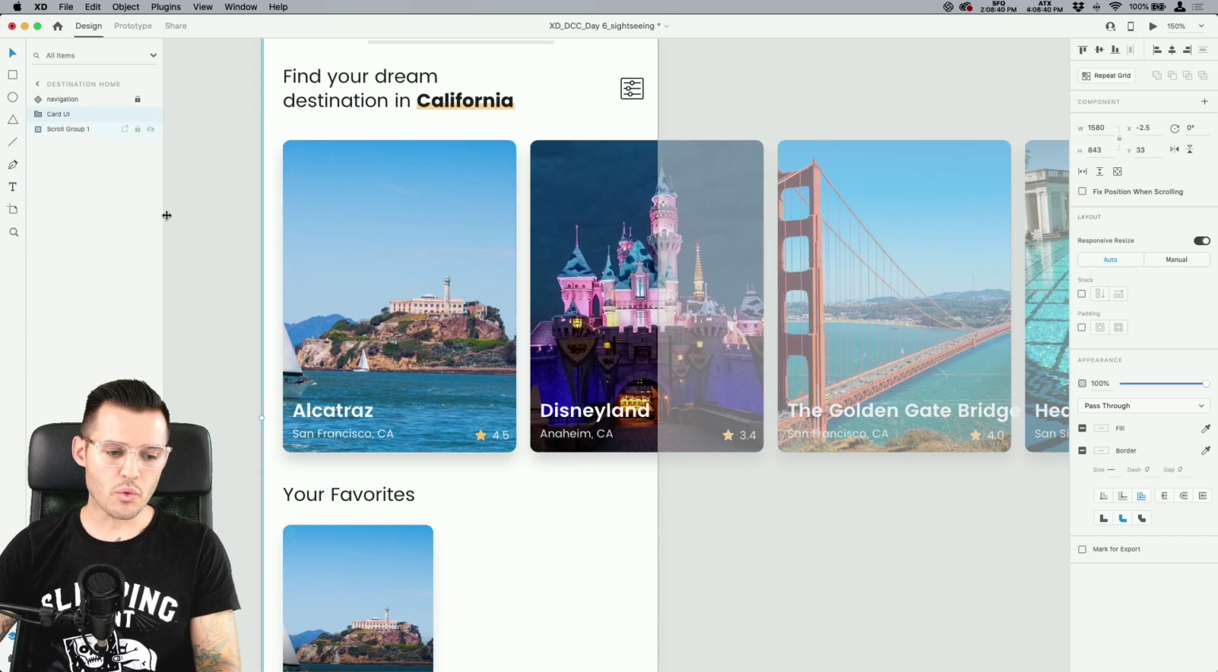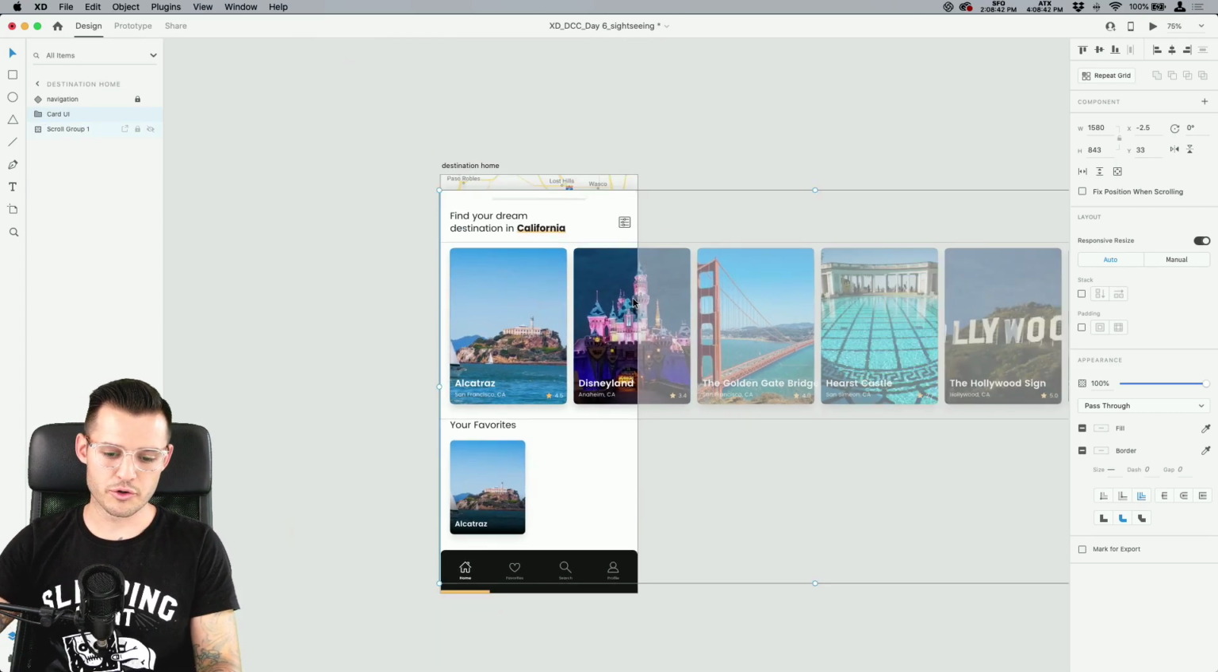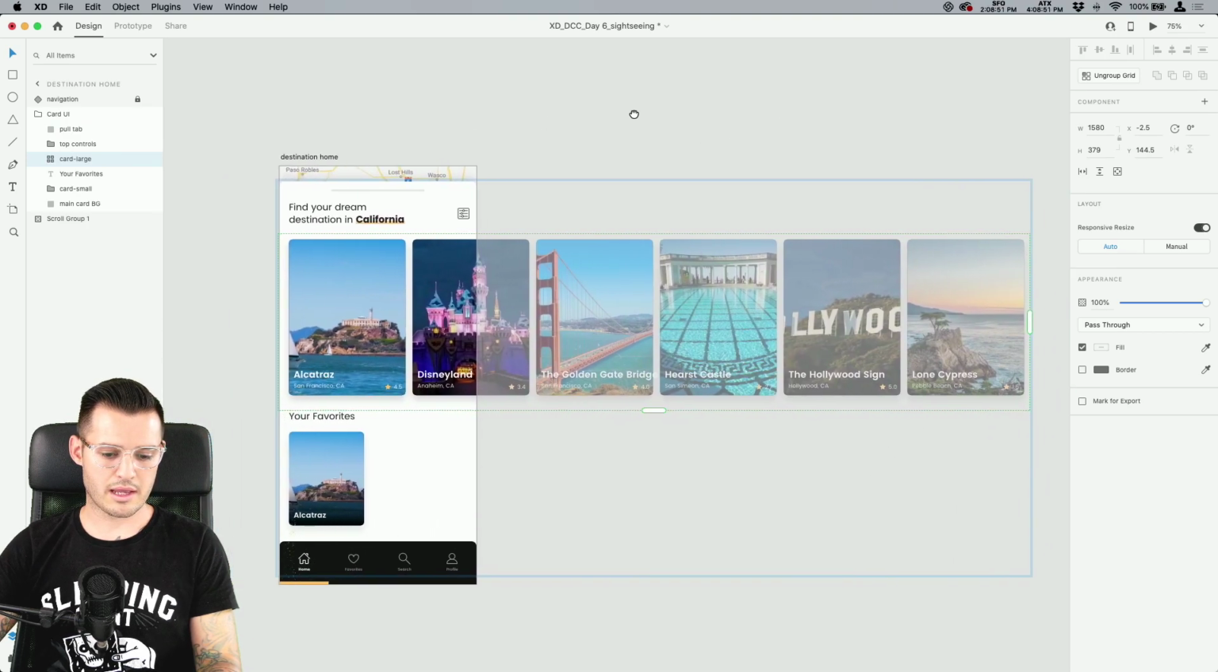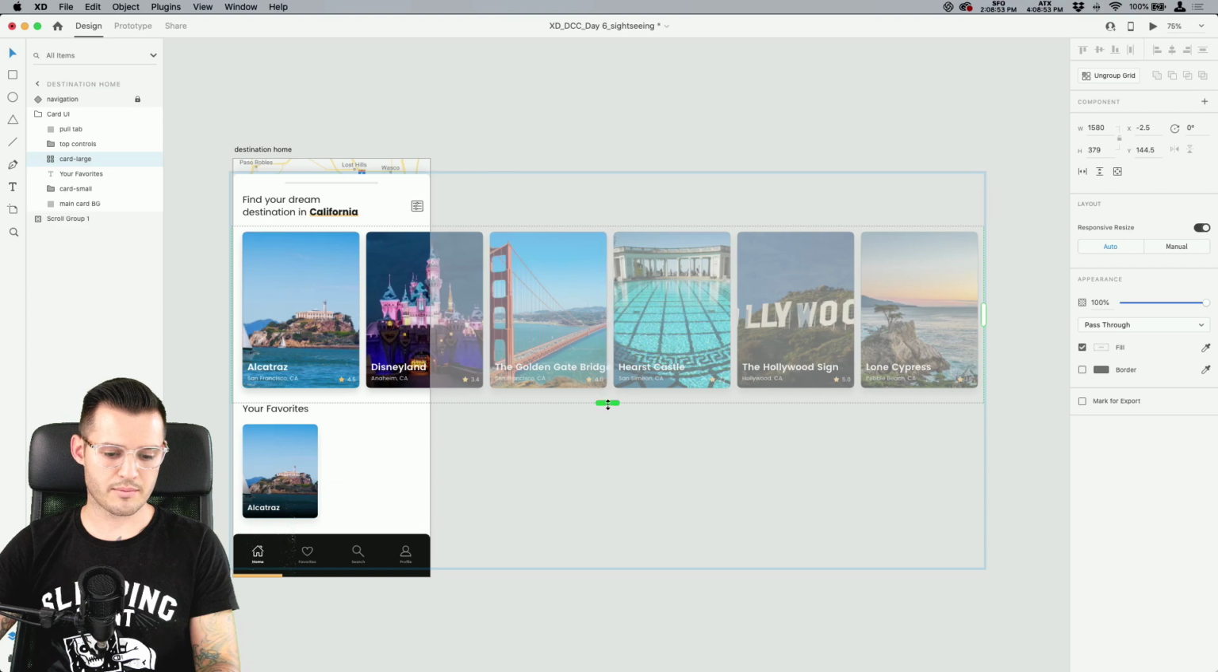Okay. With our entire group selected, not the card UI, but the card large, this guy right here, we want to now, and we're getting something interesting, and I'm gonna figure out what exactly it is.